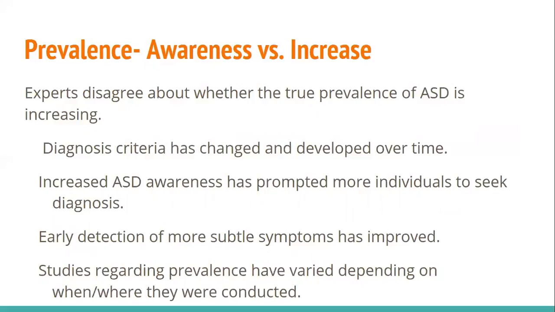It may be that diagnostic criteria have changed and developed over time. There's also been an increased awareness of autism spectrum disorder, which has prompted a lot more individuals to seek a diagnosis that didn't previously seek one. We've improved our early detection and early intervention of more subtle symptoms, and studies regarding the prevalence have also varied depending on when and where they were conducted and what the criteria was for determining autism spectrum disorder.